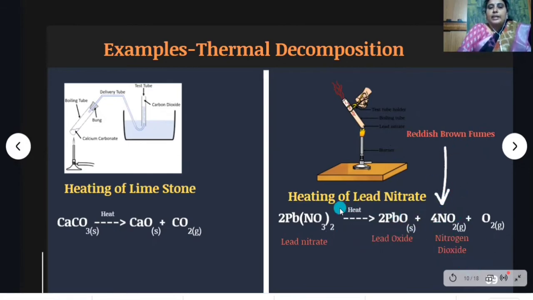So when lead nitrate is heated strongly, it forms lead oxide, nitrogen dioxide and oxygen. Here three products are formed. So in this reaction, a single compound breaks down into two or more products. This reaction occurs in the presence of heat, so this is called a thermal decomposition reaction.